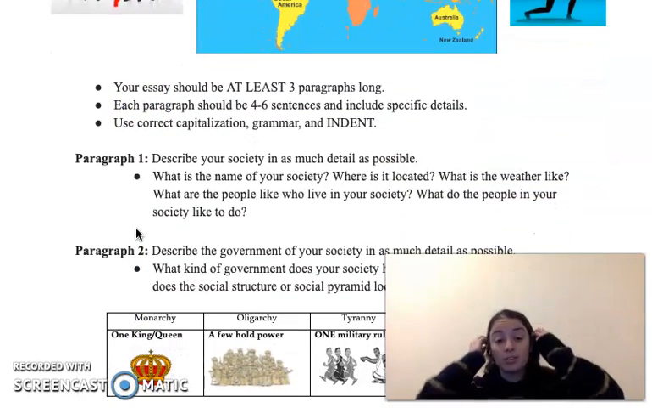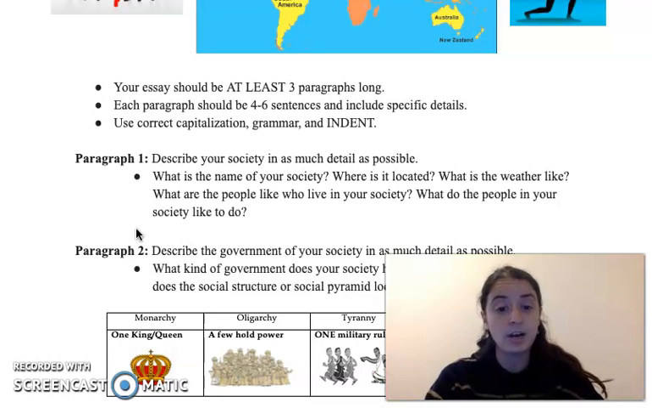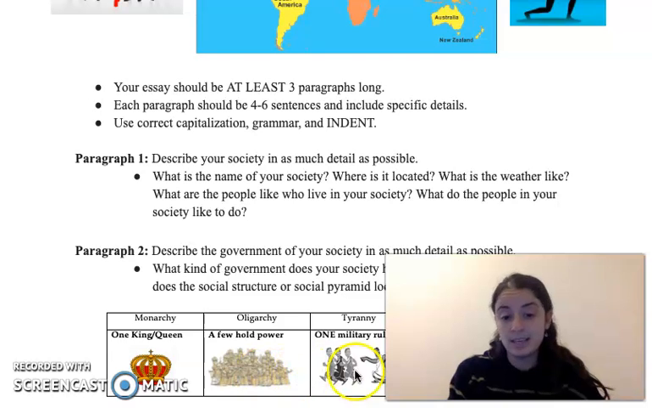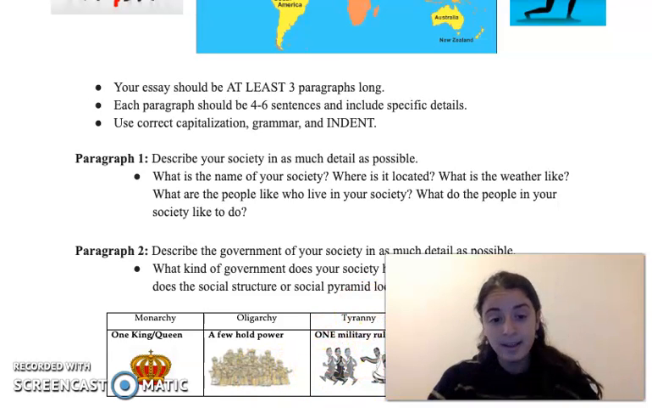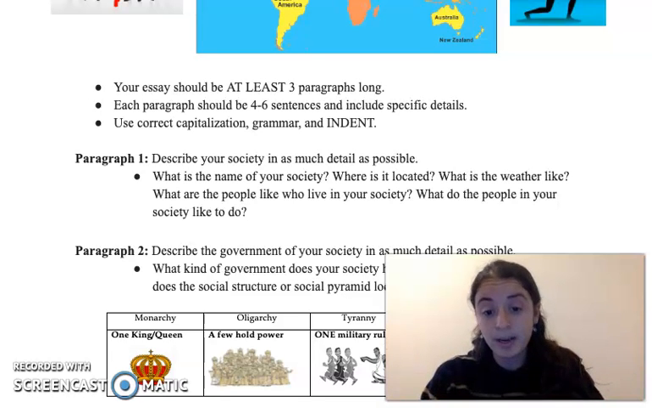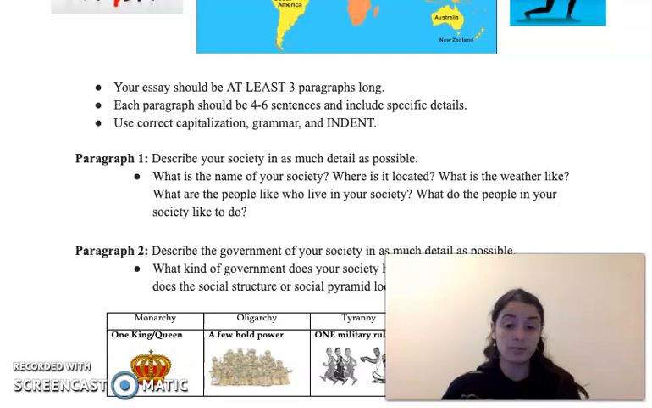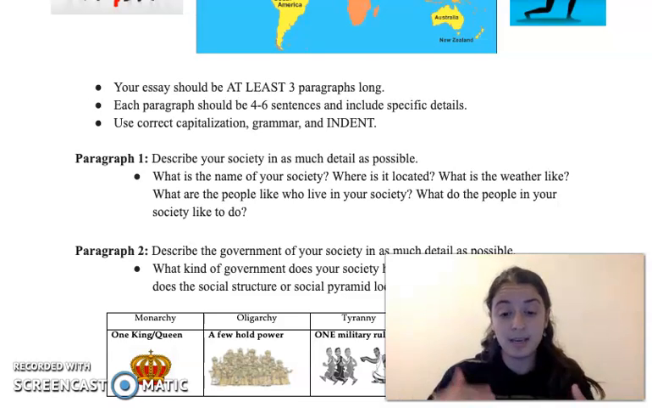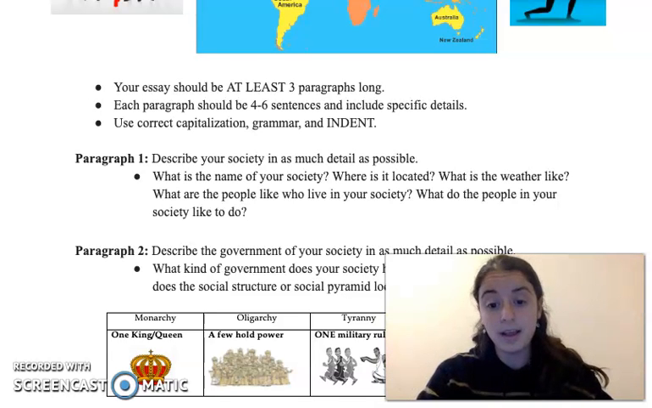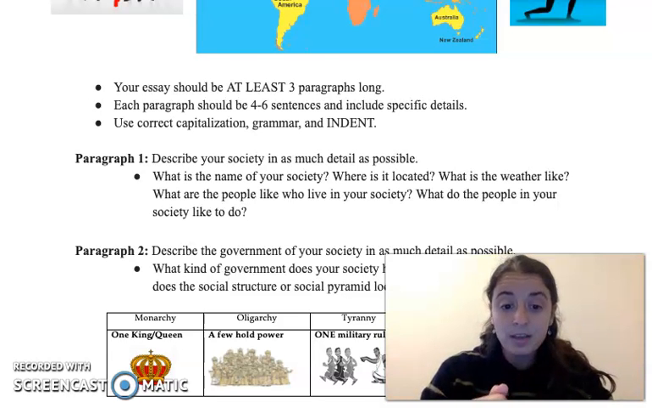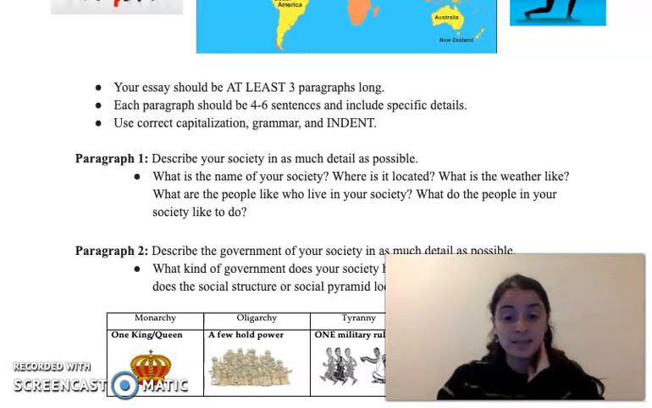In paragraph 2, you'll describe the government system of your society. So you'll talk about, is it a monarchy or an oligarchy or a tyranny or a democracy? You can use the different images as well as the small captions to help you remember. But remember, if it's a king or a queen, that would be a monarchy. If it's one military ruler, that would be a tyranny. Democracy is what we have in America today, where the people have the power. That could be through direct democracy, voting on specific things, or an indirect democracy, voting on representatives to make decisions on those things. So you'll describe your government in as much detail as possible.